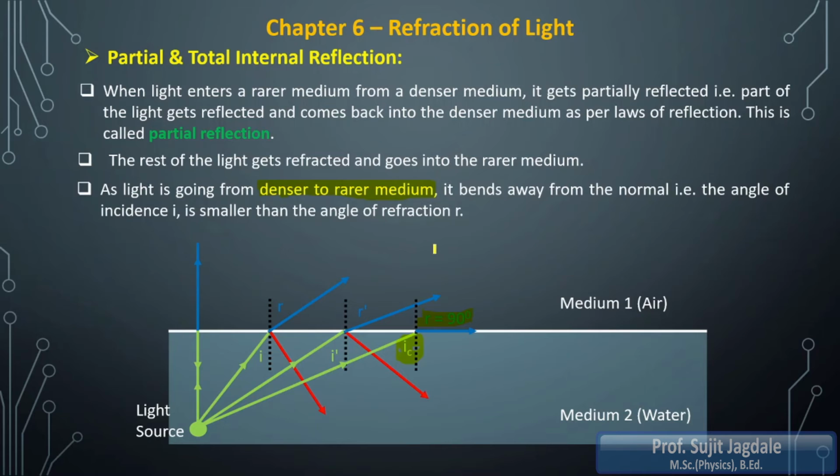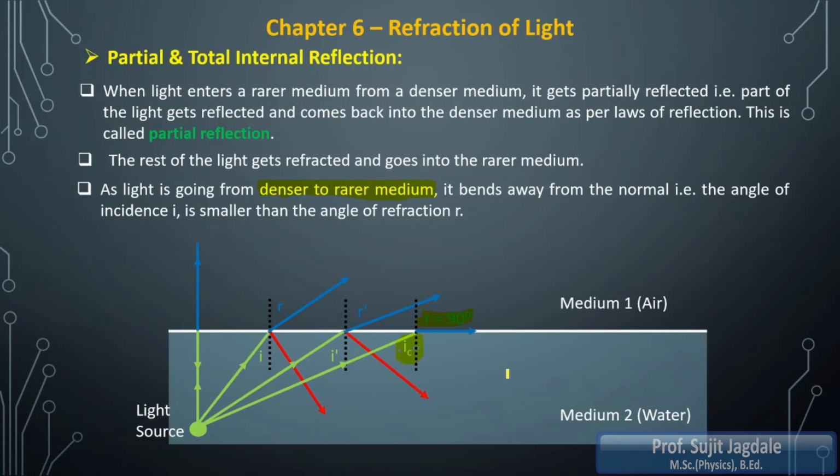If you consider that the ray of light is traveling from air to water, we are not going to get the critical angle because the refracted ray is bending towards the normal. It is not bending away. So what is the first condition for the critical angle? The first and important condition is that light should travel from the denser to the rarer medium. Then only I am going to get the critical angle.